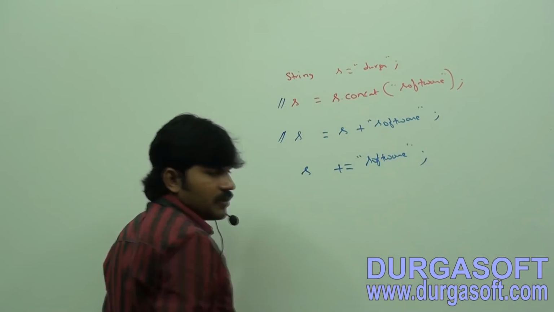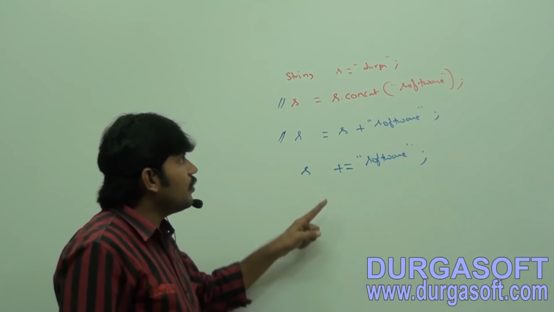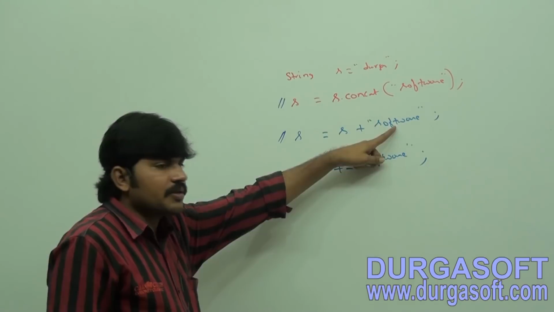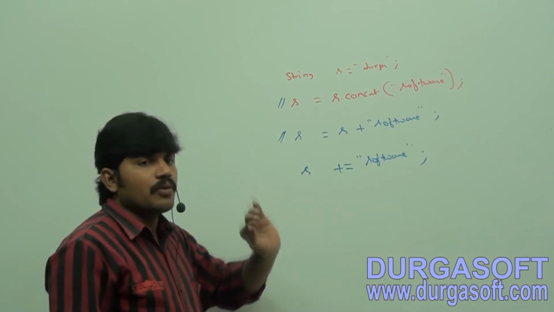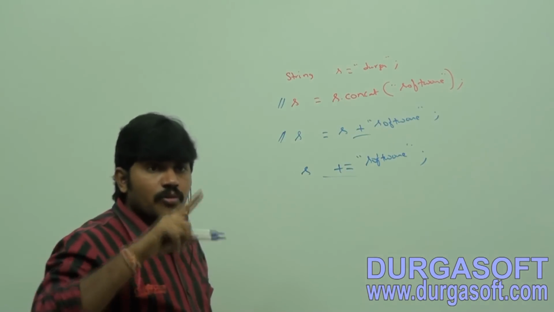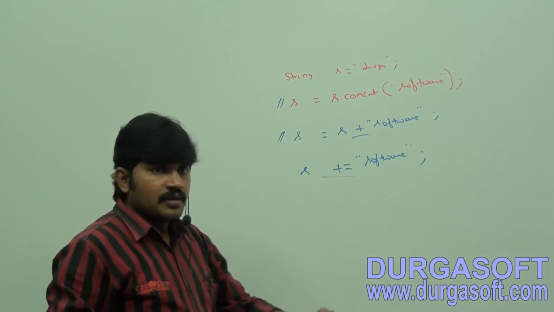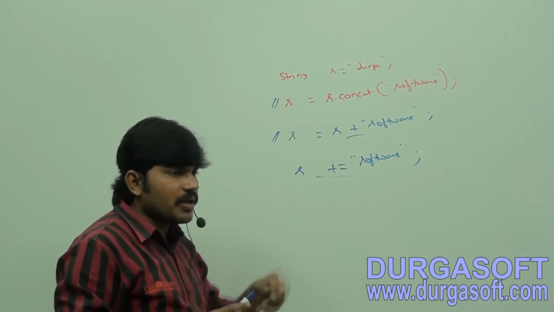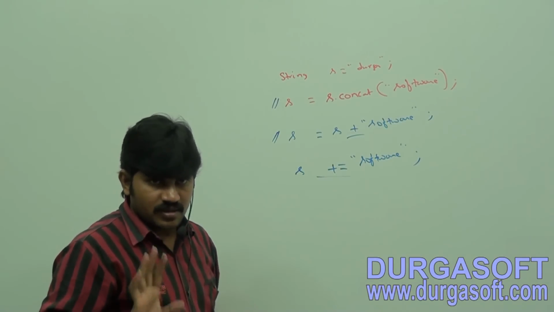Valid or not? S plus is equal to software. Yes, it is also valid. So, do you know S is equal to S plus software? S plus is equal to software is nothing but the overloaded plus operator or plus equal operator, also meant for concatenation purpose only. Correct or not? The concat method, the plus operator, or plus equal, all of these talk about concatenation for the string, no difference at all. Clear for all of it?